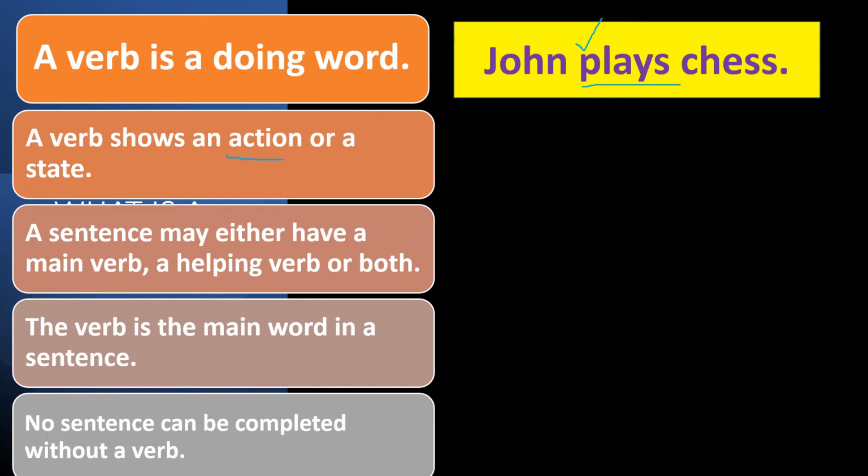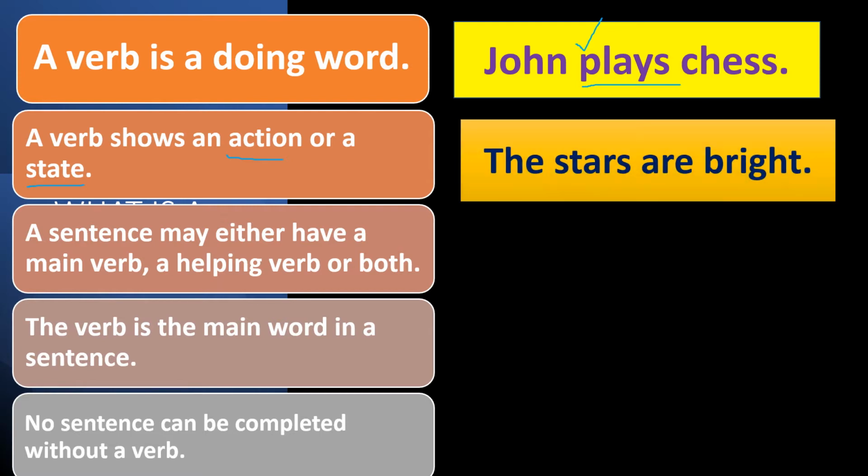Sometimes the verb shows state. Here, the stars are bright. The verb is are. Here it doesn't show any action. It shows only the state. So a verb sometimes shows action, sometimes it shows state.